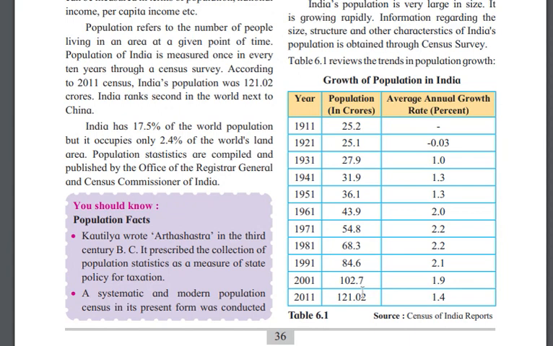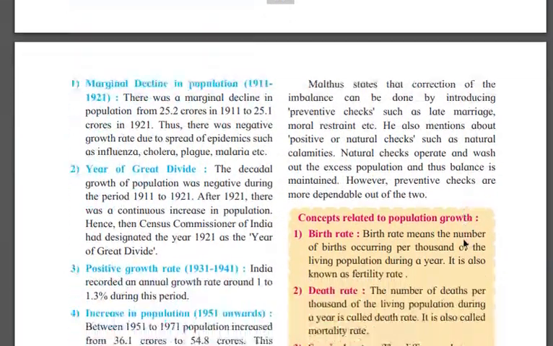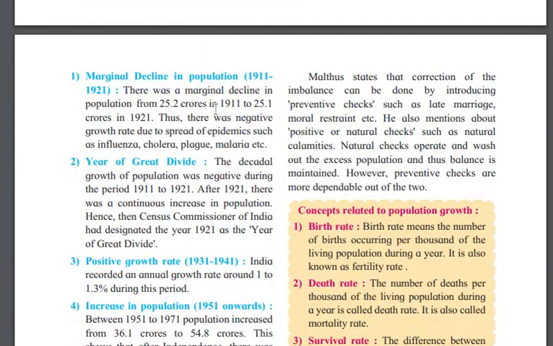Then 84, then 110, then 125. You can find here that 1971 to 81 is the boom where the percentage of population grew too much.